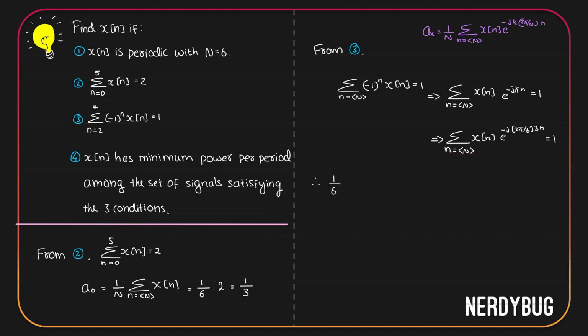So I will write 1 by 6 summation where n can take any N consecutive integer values. N here is 6. x of n e raised to minus j 2 pi by 6 3n. This will be equal to 1 by 6. But what we have over here is exactly this, where k is 3. So this is equal to a3. This is the coefficient of the third component. a3 is equal to 1 by 6.